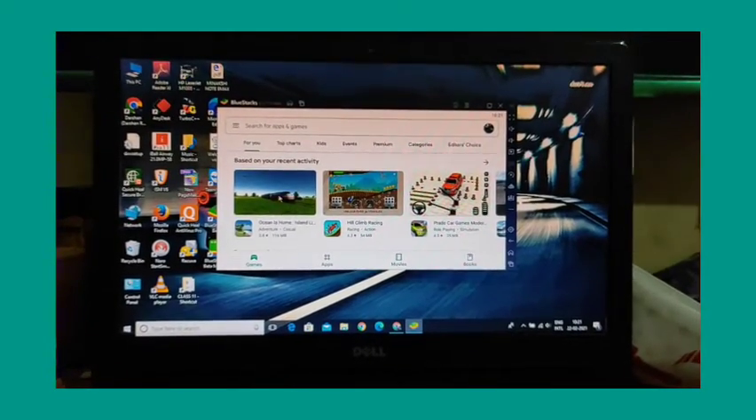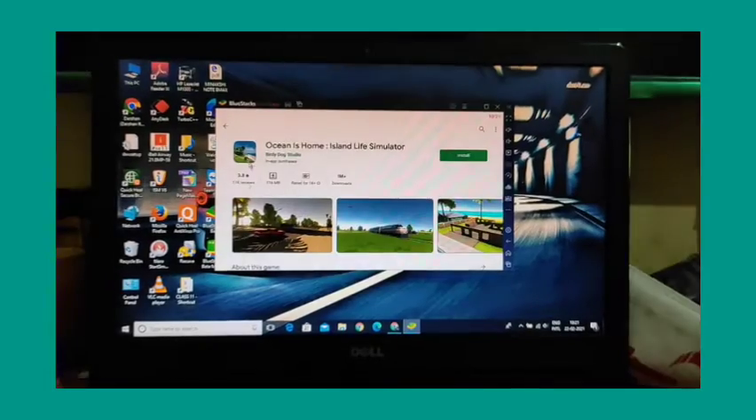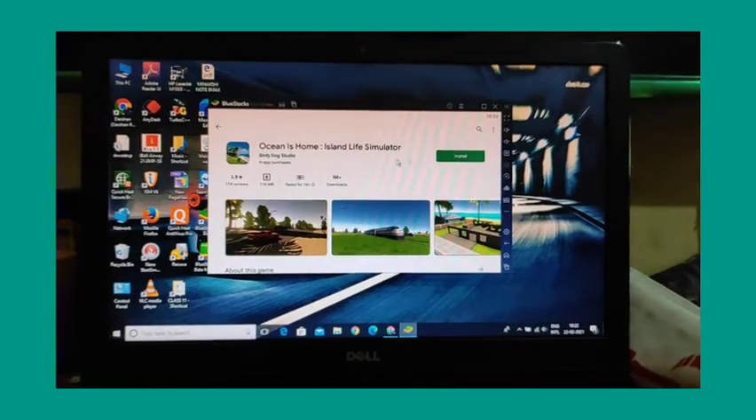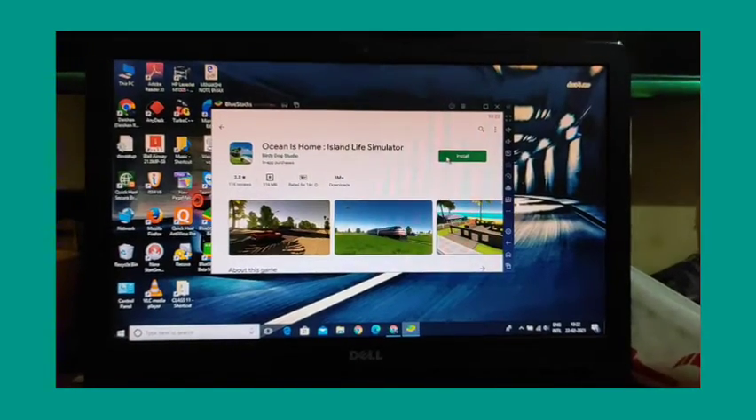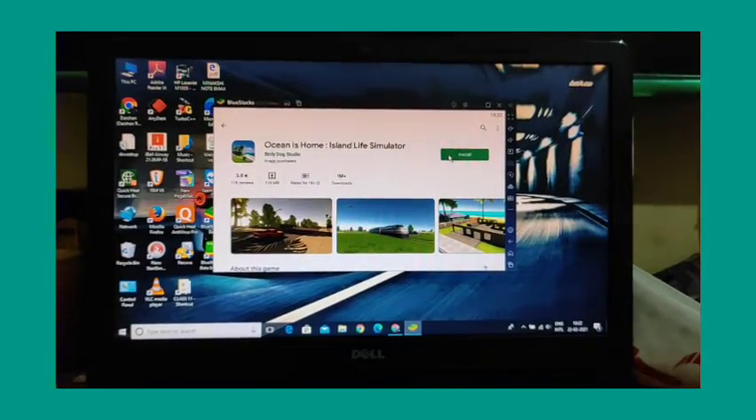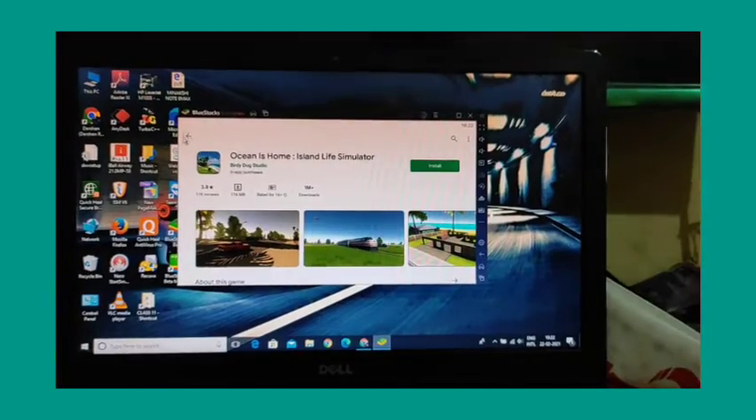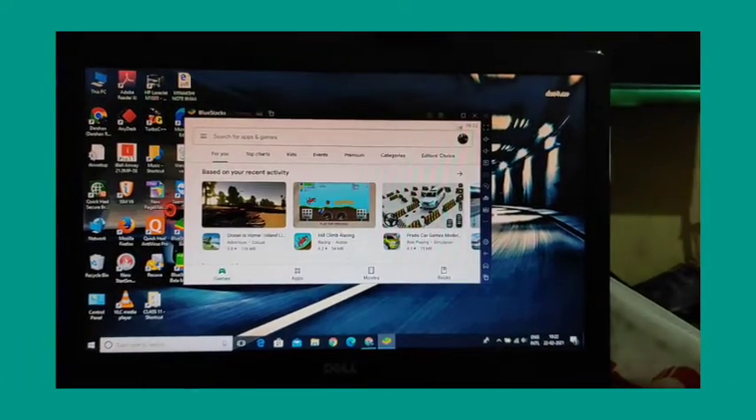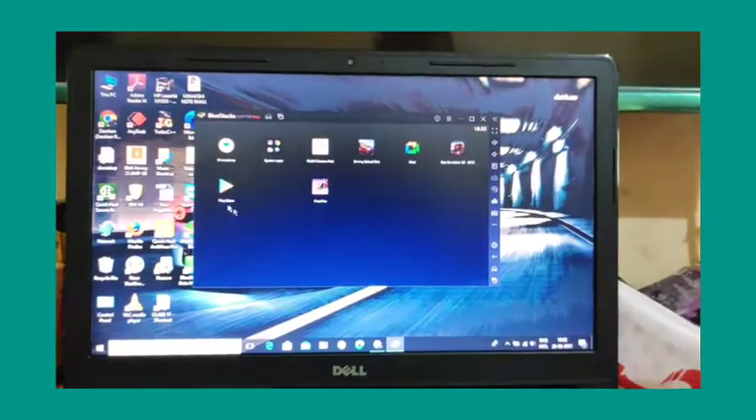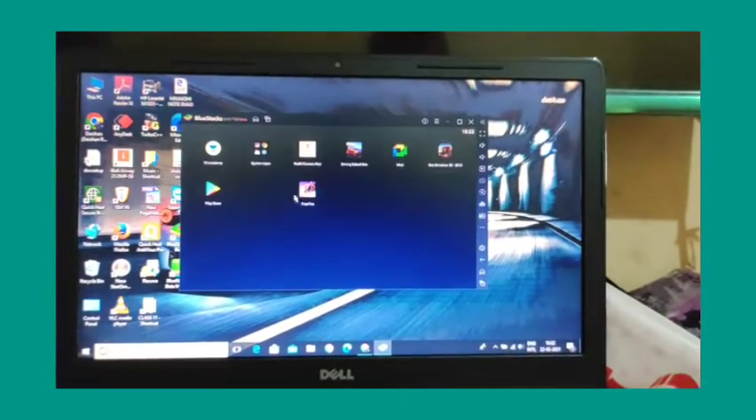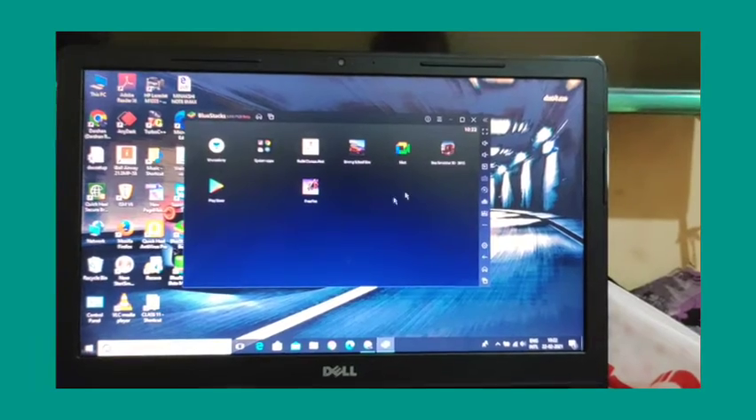So just for an example, I am clicking on this game. You have to just click on the install button, and then it will download itself. After this download completes, the apps will be opened on the screen.